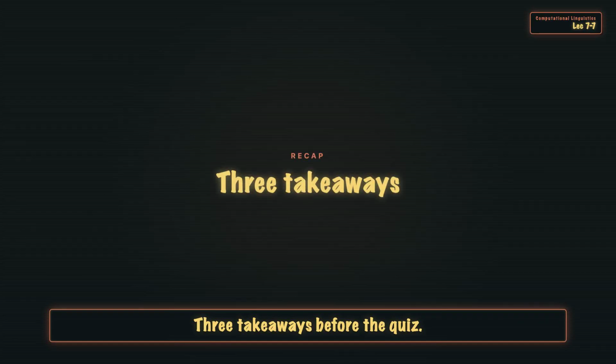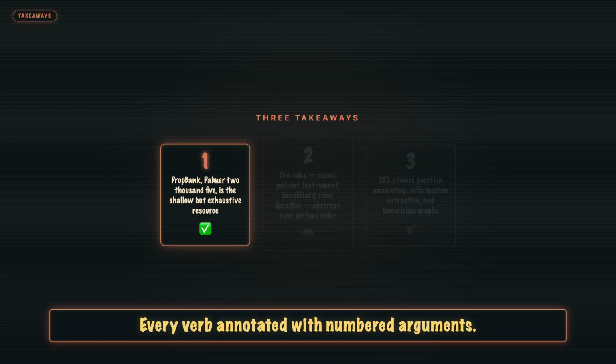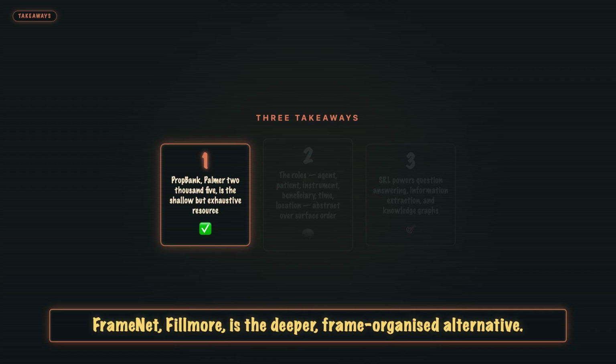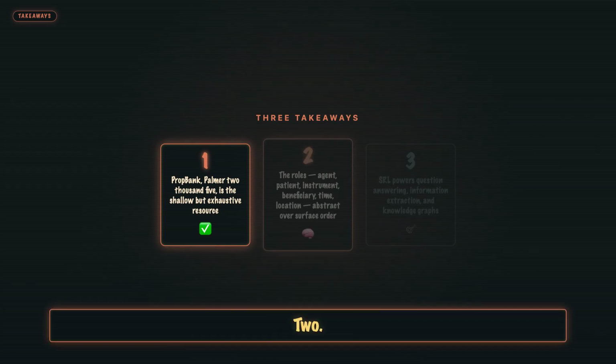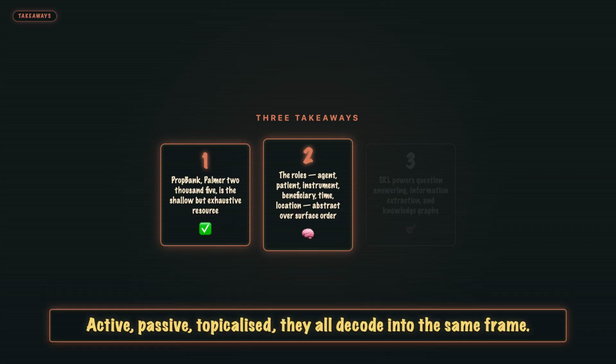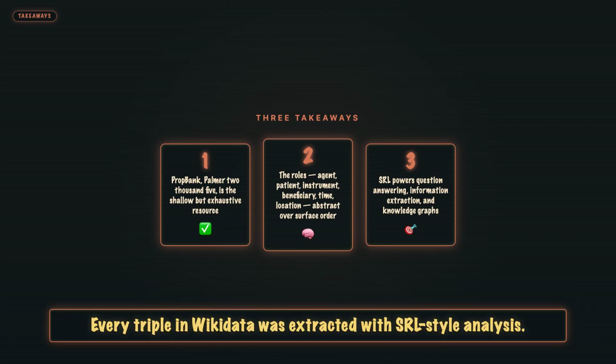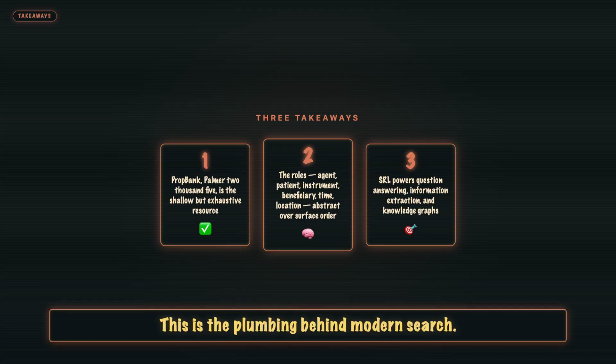3 takeaways before the quiz. 1. PropBank, Palmer 2005, is the shallow but exhaustive resource. Every verb annotated with numbered arguments. FrameNet, Fillmore, is the deeper, frame-organized alternative. 2. The roles: agent, patient, instrument, beneficiary, time, location, abstract over surface order. Active, passive, topicalized, they all decode into the same frame. 3. SRL powers question answering, information extraction, and knowledge graphs. Every triple in Wikidata was extracted with SRL-style analysis. This is the plumbing behind modern search.